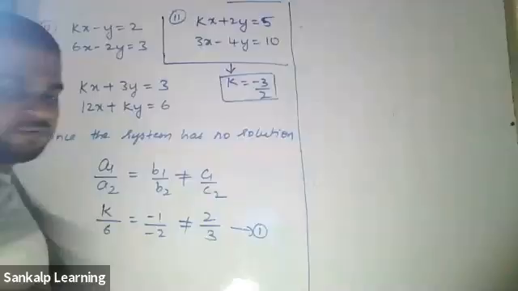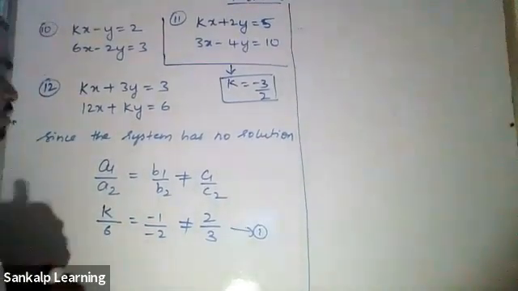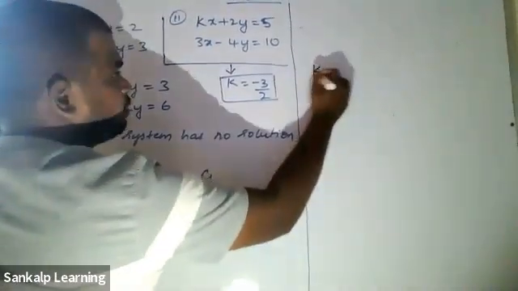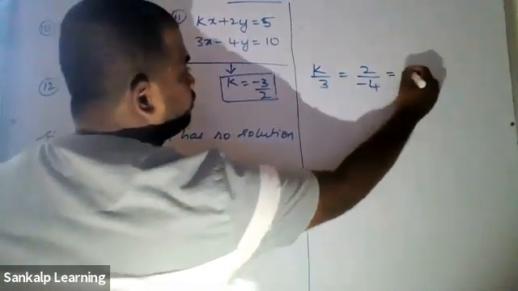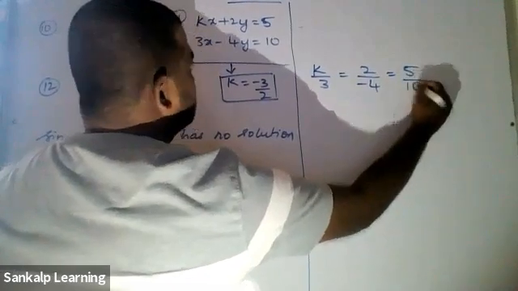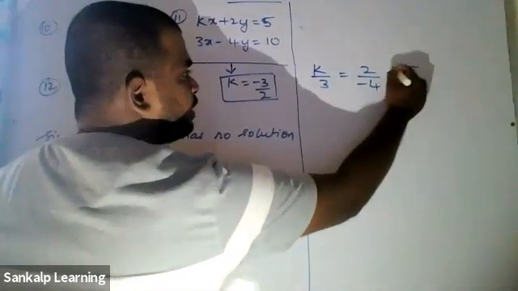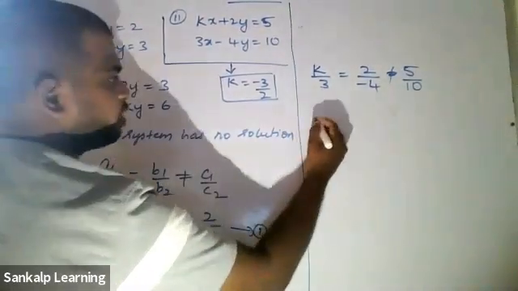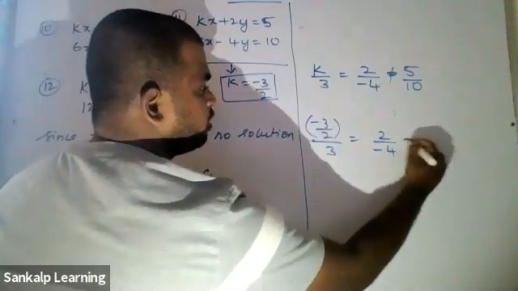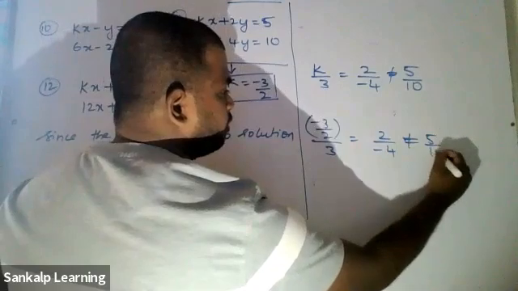Because it is in fraction, you would have got confused in substituting it. You would have got k by 3 equal to 2 by minus 4, which is not equal to 5 by 10. You have to substitute the value of k. K is minus 3 by 2. Minus 3 by 2 by 3 equal to 2 by minus 4, which is not equal to 5 by 10. You have to verify it now.